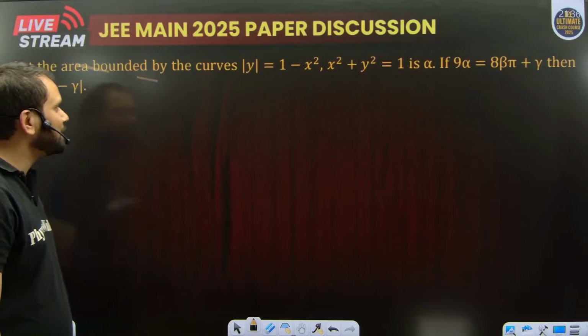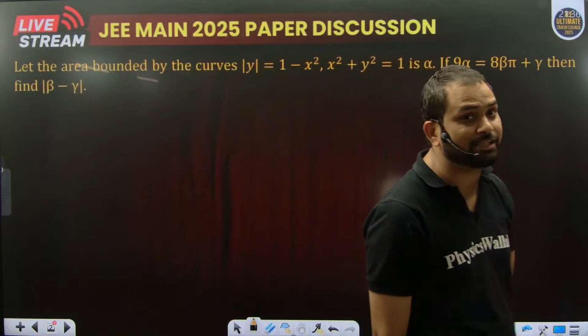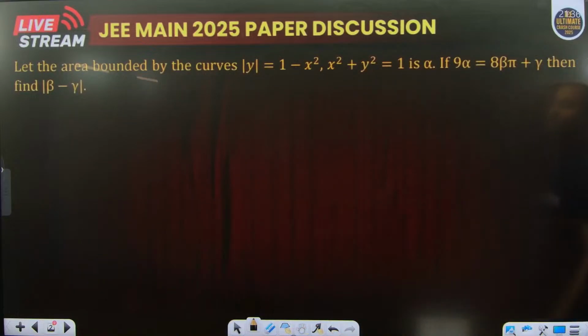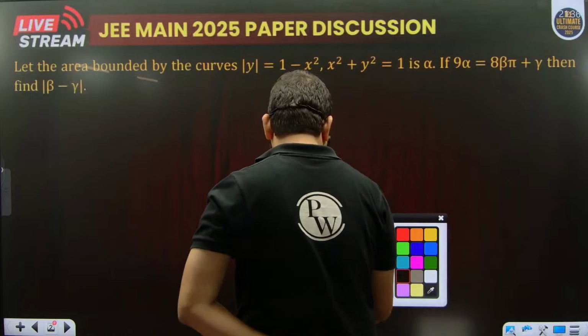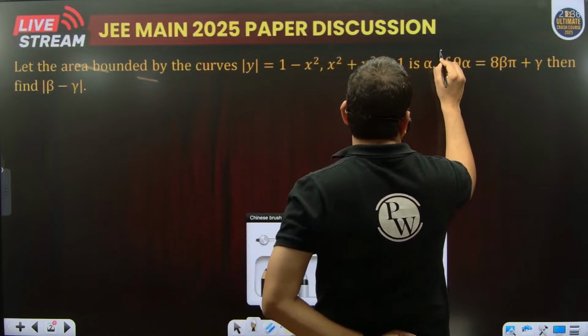Let the area bounded by the curve mod y equals 1 minus x and x square plus y square equals 1 be alpha. Then 9 alpha is equal to 8 beta pi plus lambda. Then we don't have to take care of all these things. We just have to take care of this alpha.